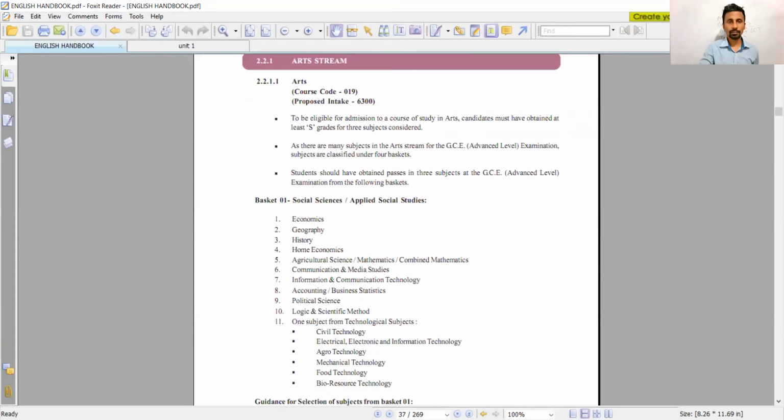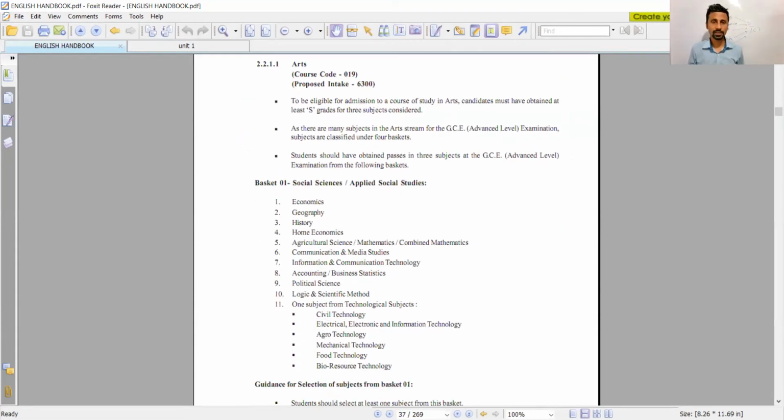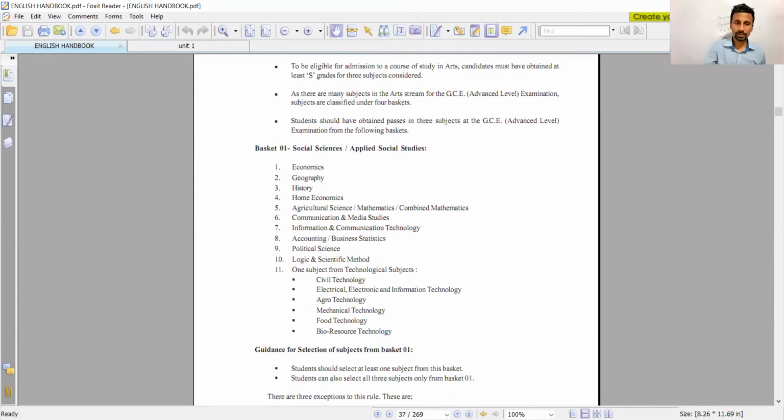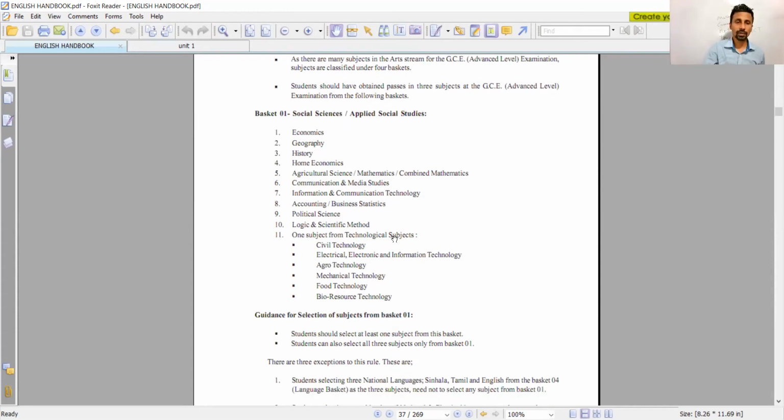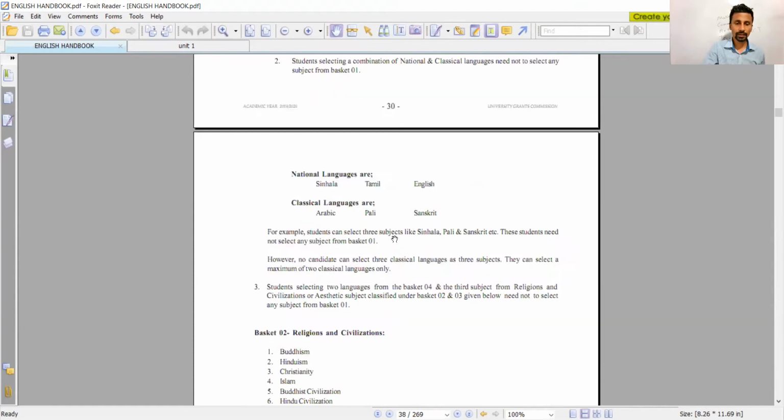Now here art, they are proposing to take 6,300 students, right? Course code is given. So what are the subjects you have to follow? See, there are 11 subjects. Out of that, you can see that the 7th one is ICT. This ICT, right? So whatever language, everything you can follow with the ICT. Why am I telling this? Because you can get a high ESET score with the ICT, right?